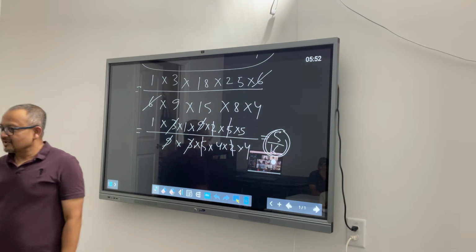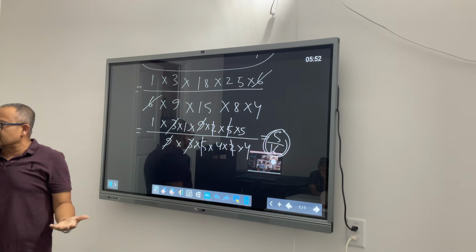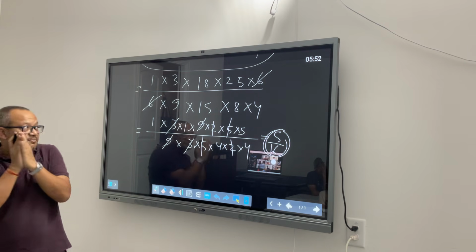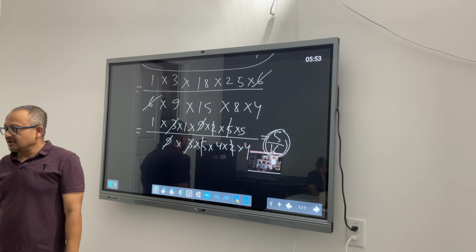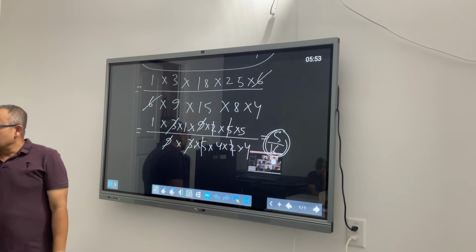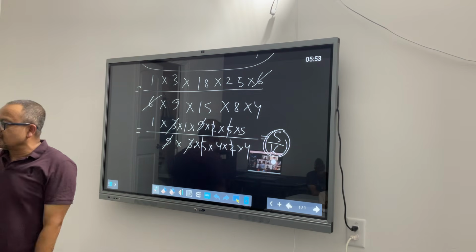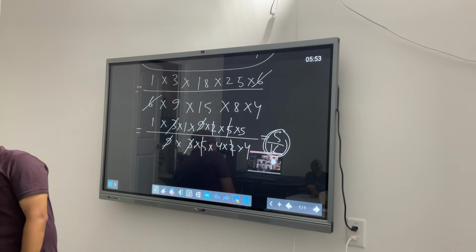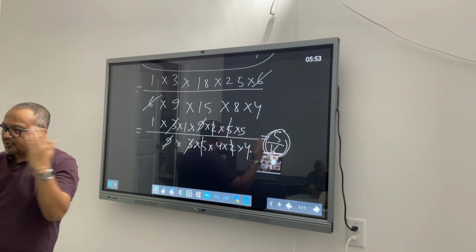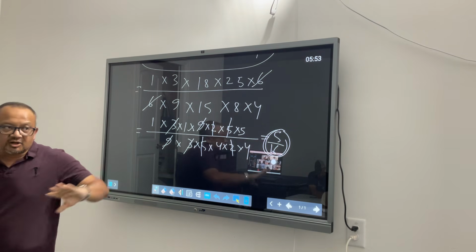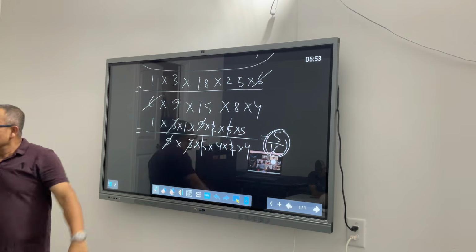Yeah? Did we do any fancy calculation? No. We just played with the numbers, that's it. We just split the bigger numbers into smaller pieces, factorized them. So what you are seeing is, when you have to do fraction multiplication, it is not a mathematical calculation, it is more of a way to put the numbers together with some logical approach, then break the bigger numbers into smaller pieces and see what is common. That's it.